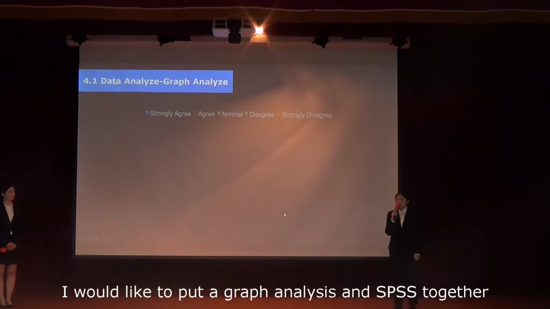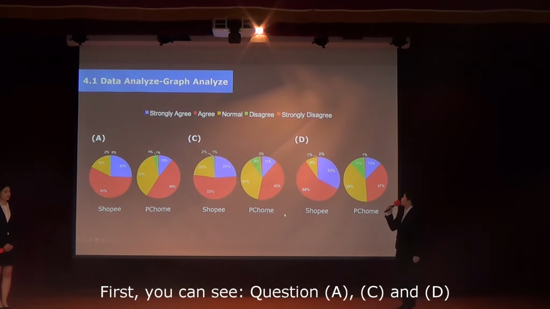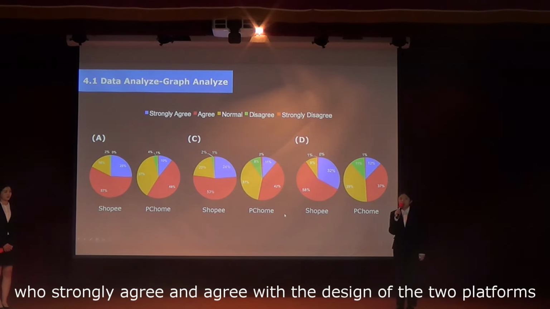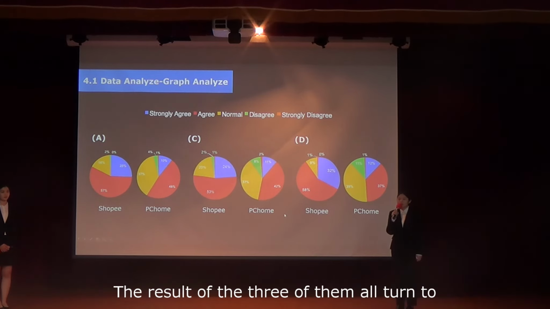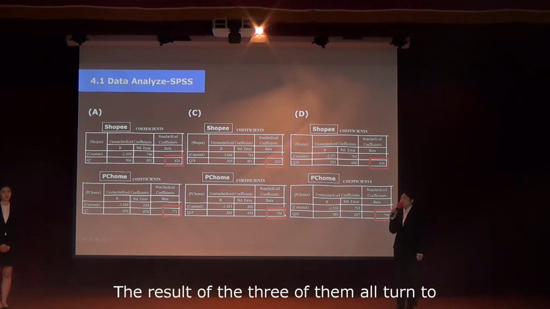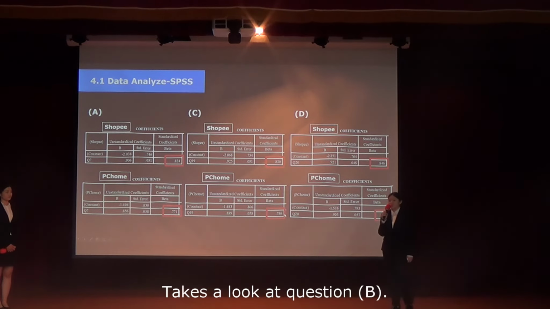I'm now going to introduce the last 2 parts, data analysis and conclusion. I would like to put graph analysis and SPSS together. First, you can see questions A, C, and D. According to the percentages of who strongly agree with the design of the 2 platforms, the results of the 3 of them all turn to Shopee makes consumers more satisfied. Take a look at question B.